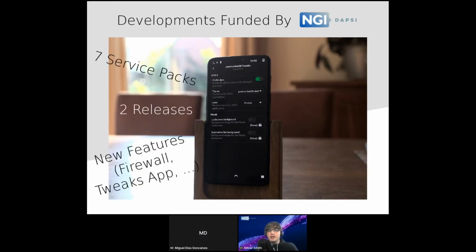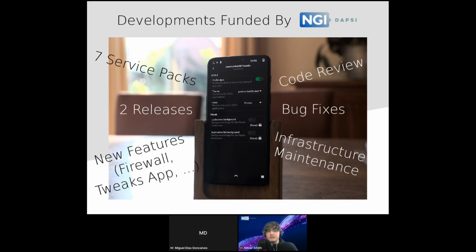We were able to do 7 service packs, 2 full releases, and implement a bunch of new features, such as enabling a firewall and a tweaks application, which is displayed here. So this tweaks application allows, this is a OnePlus 6, which has a notch at the top. And for example, you can move the clock to the side so it is not covered by the notch.